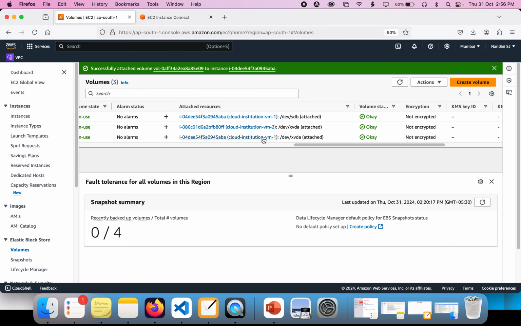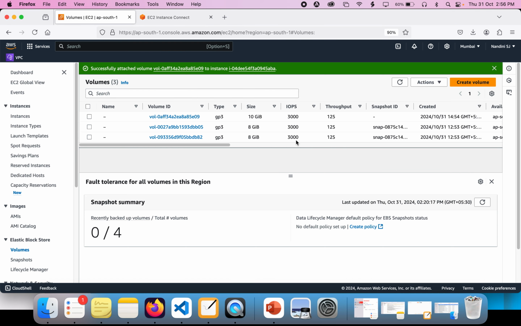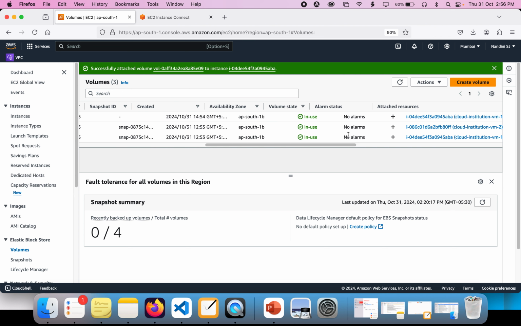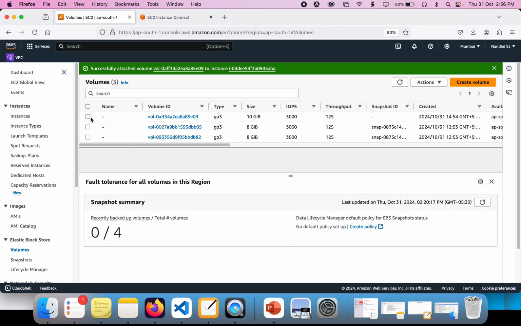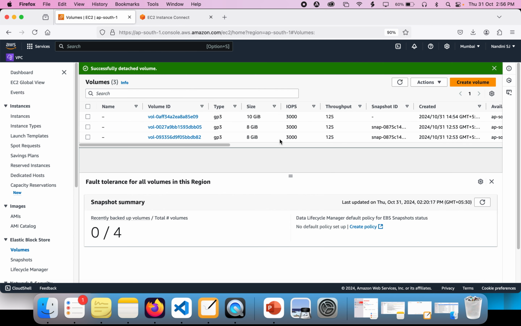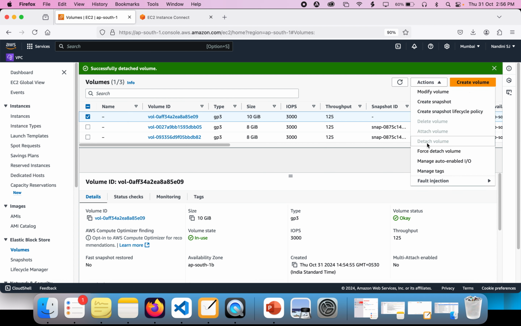Okay, I'm so sorry. I have just attached this volume to the cloud institution 1 VM, but I already logged into the cloud institution 2 VM. Okay, yeah, it's not a problem. I'm going to detach this volume and attach it to cloud institution 2.